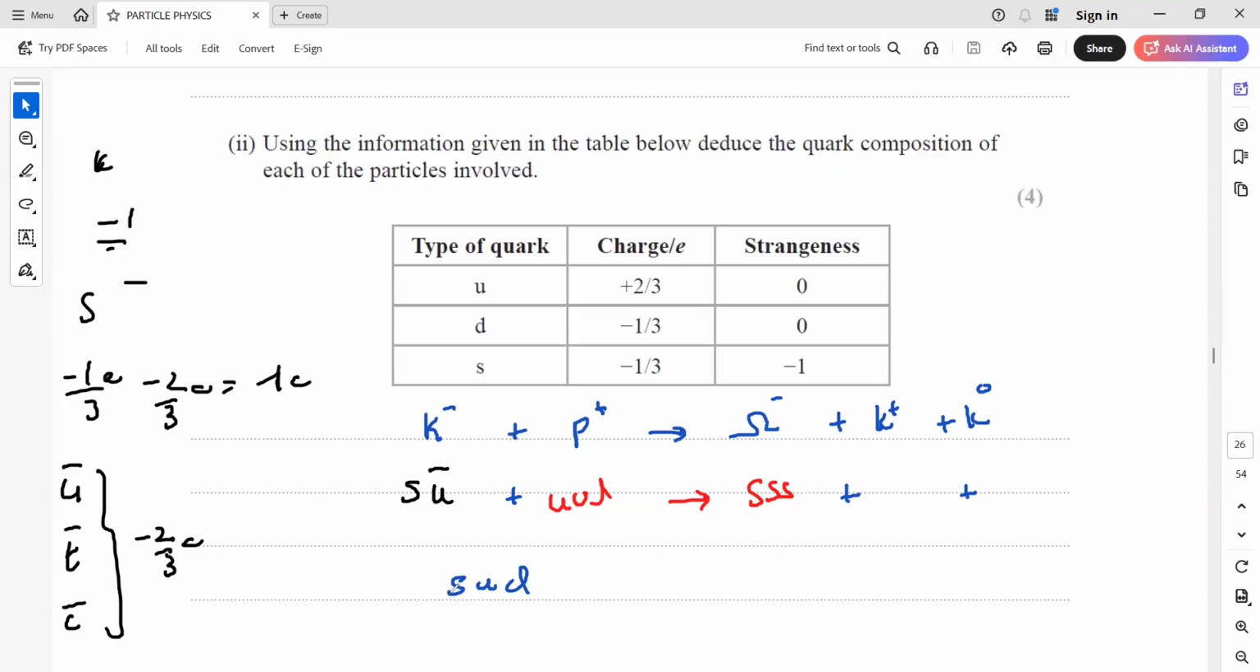Here we want only 1 strange on the left, but on the right we have 3 strange. So how will the strange particles cancel out? There should be an anti-strange here, and there should be an anti-strange here, because it's a meson. Meson means there should be an antiparticle. Which antiparticle will be there? That should be anti-strange.